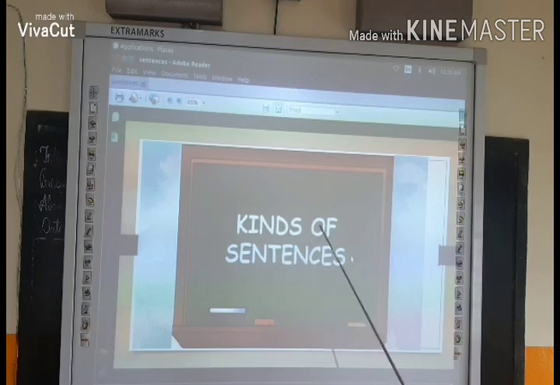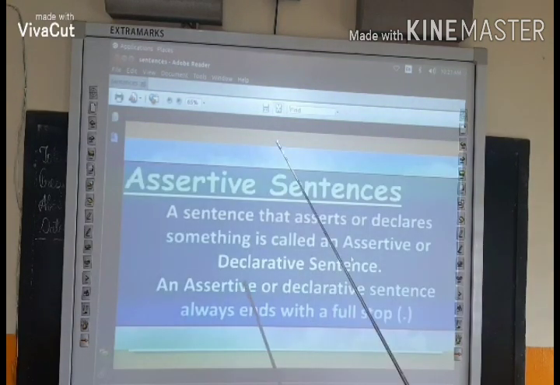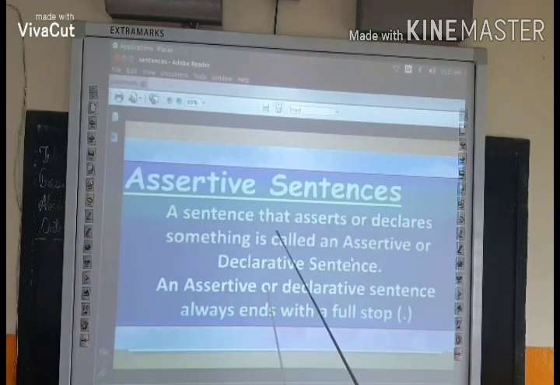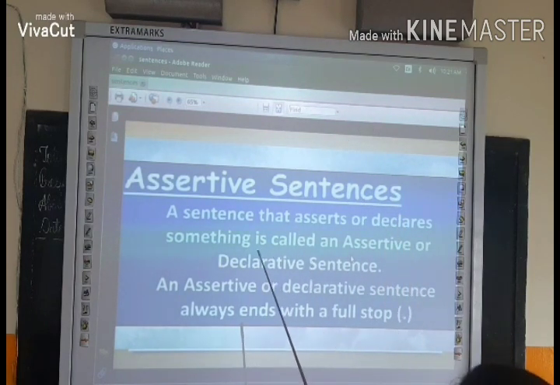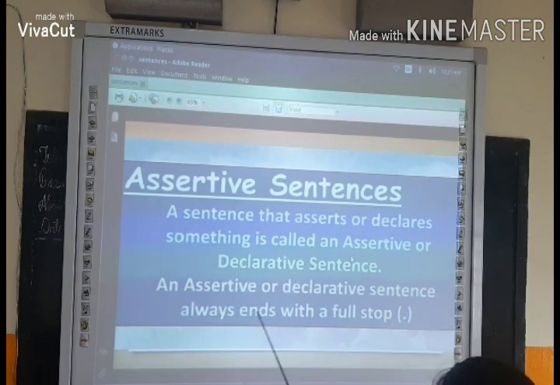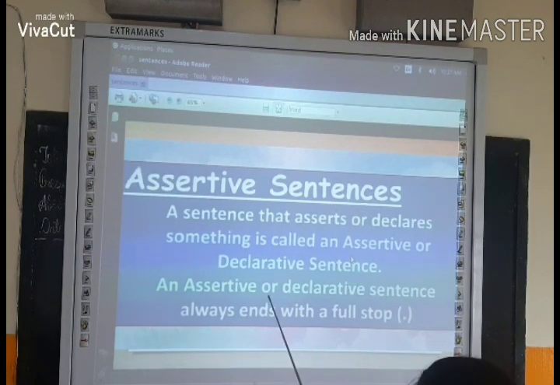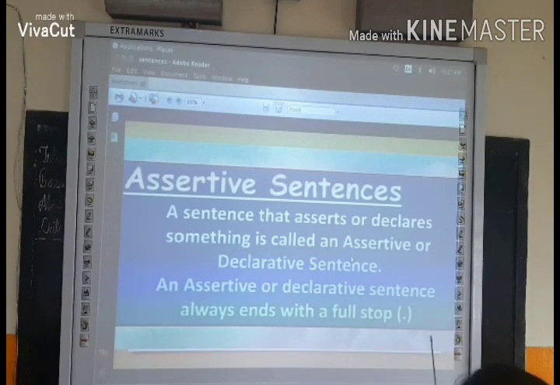Now there are kinds of sentences. First one is assertive sentences. A sentence that asserts or declares something is called an assertive or declarative sentence. An assertive sentence or declarative sentence always ends with a full stop. I am telling you again that a declarative sentence or assertive sentence always ends with a full stop.